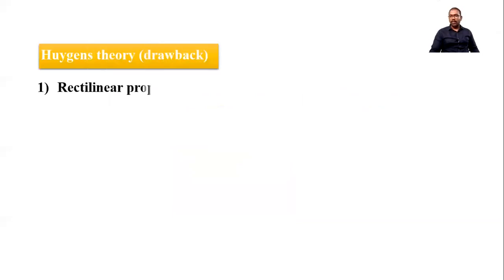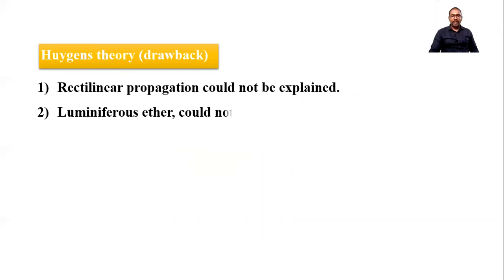Now let's see the drawbacks. The first drawback: rectilinear propagation could not be explained. In the merits of Newton's theory, I told you it explained rectilinear propagation of light, but this theory is unable to explain it. Next, luminiferous ether could not be found anywhere.